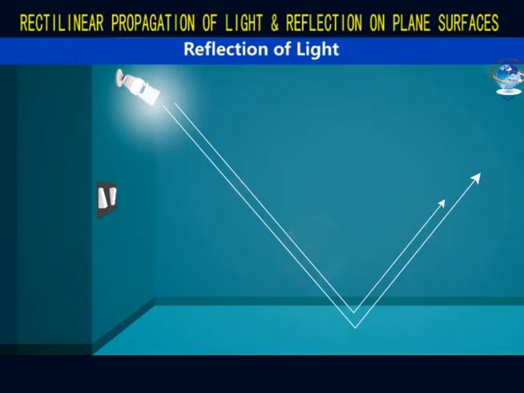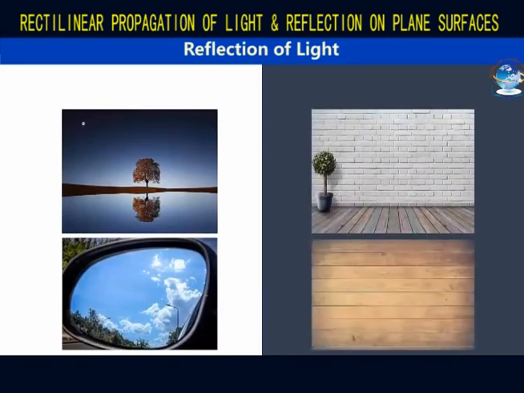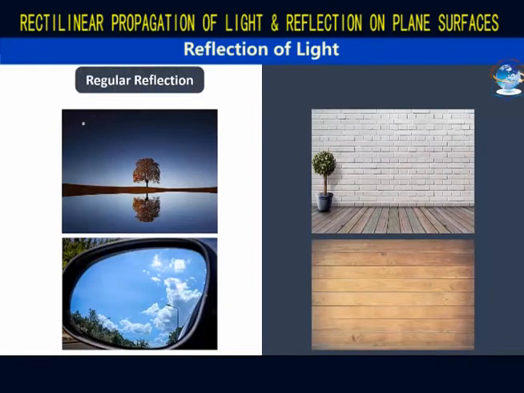The amount of light that is reflected from a surface depends on the nature of the surface, whether it is smooth or rough. There are 2 types of reflection of light: regular and irregular or diffused reflection. Depending on the type of reflection, we are able or unable to see images on the surfaces.